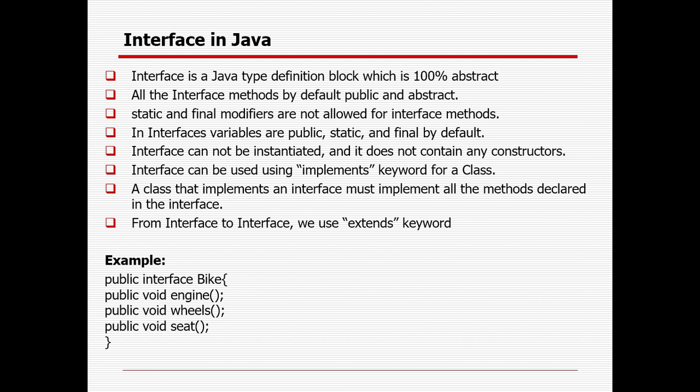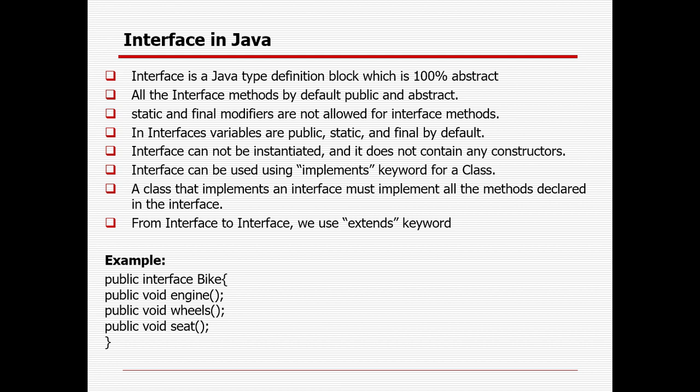Instantiated means, suppose it is a class, right, you are able to create the object of the class, but for the interface you cannot create an object or instance because it cannot be instantiated. And I already mentioned, interface to interface you will be using the extend keyword, but whenever you want to implement for the class, you need to use the implements keyword, right? A class that implements an interface must implement all the methods declared in the interface.